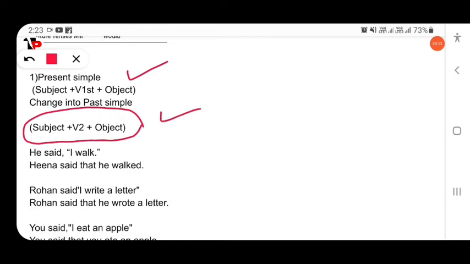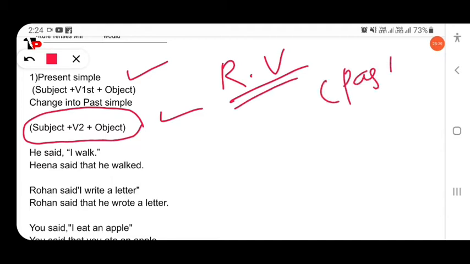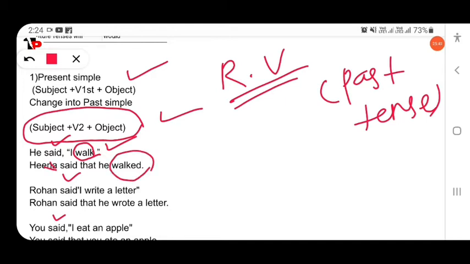For example, he said, I walk. The reporting verb is in the past tense, here said, and in direct speech the simple present is used. So he said that he walked. Here the pronoun is also changed: I changed into he. Simple present changed into simple past.